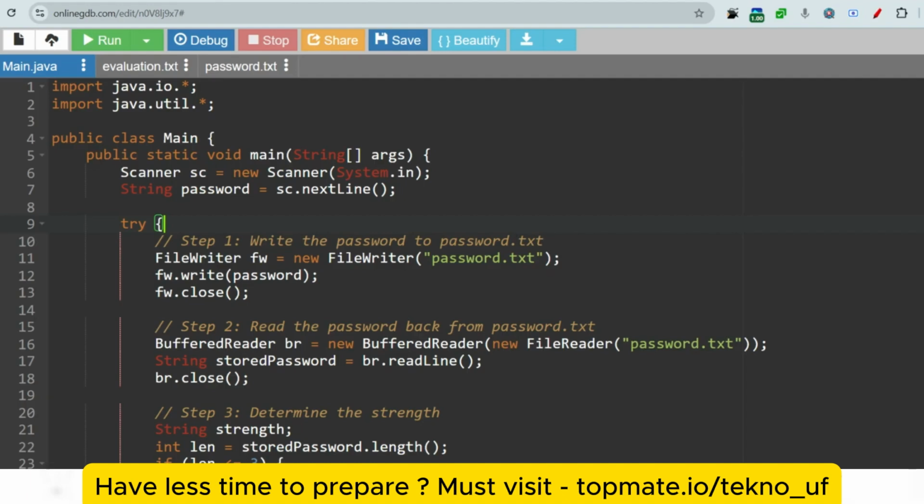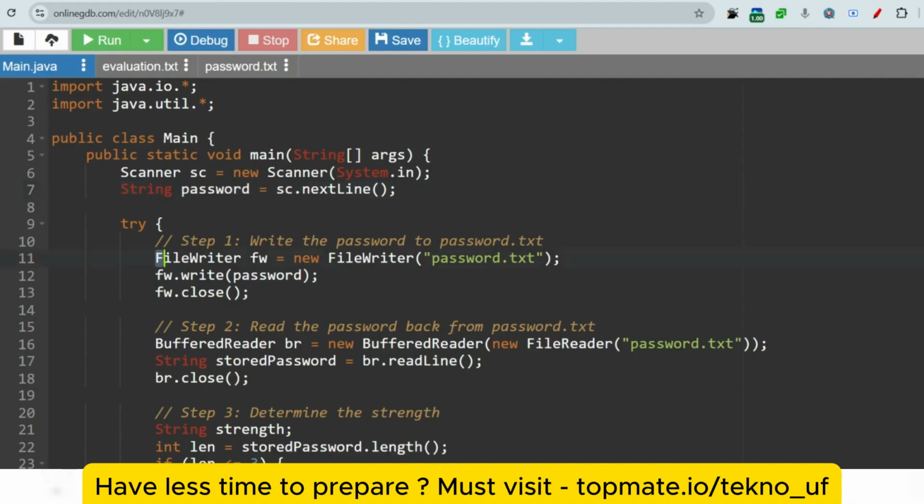Okay, so at first the first step is to write the password to password.txt, as we have already got the password from the user using scan.nextLine, so we have got the password from the user. Now we'll just push the password to password.txt. At first create the password file, right?